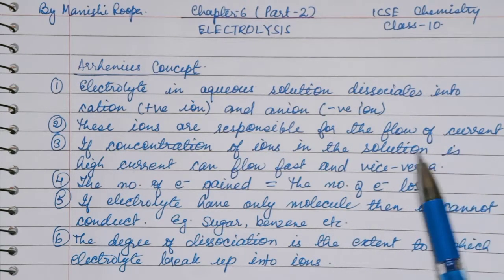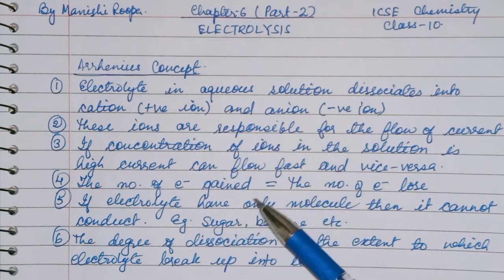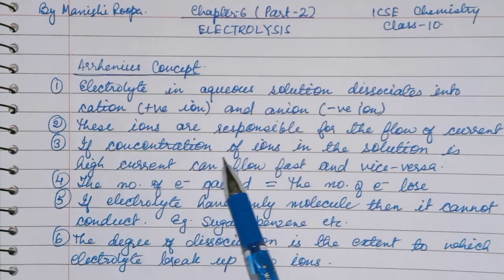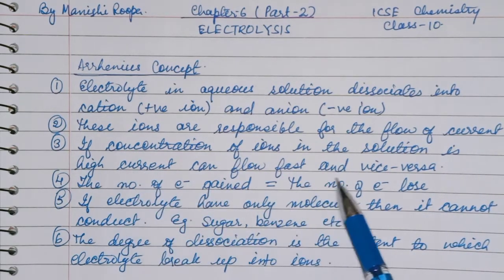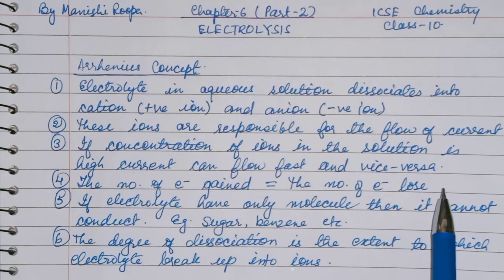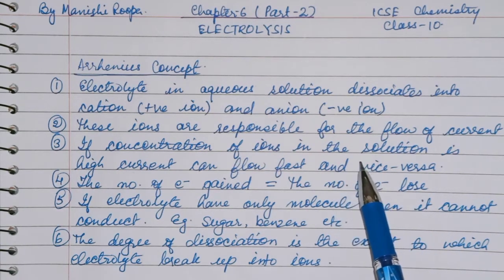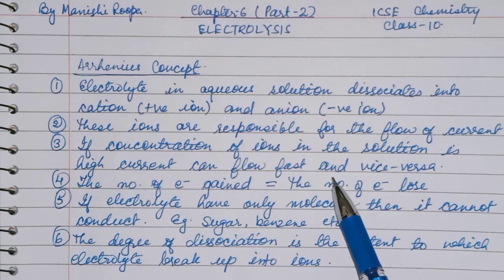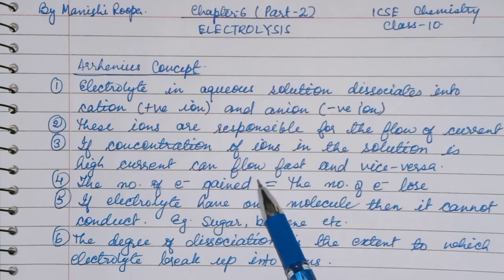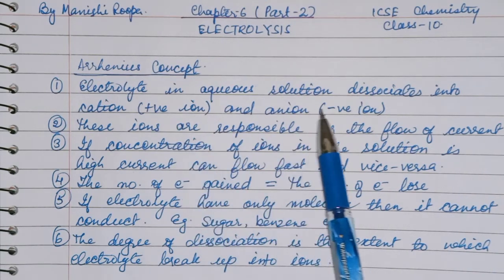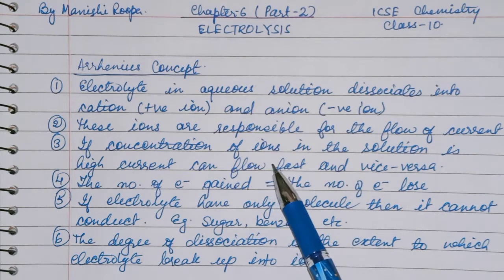If there are no ions, plus or minus, then the current will not flow. If the concentration of ions in the solution is high, current will flow very fast. That means if the solution contains more electrolyte or more salt, then the current will flow very fast, because the concentration of plus and minus ions is very high. That's why current can flow very fast.